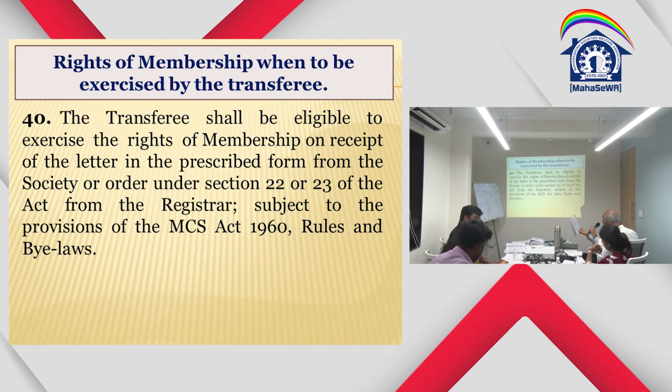So upon acceptance of the application for transfer of shares and interest of so and so in the capital property of the society to you, and upon acceptance of the application for membership of the society, simultaneously in the general body meeting held on so and so, your name has been entered in the register of members in I form and in the list of members J form, and necessary endorsement of shares held by the transferor to your name has been made in the letter bearing number so. Upon receiving this letter, you shall be eligible to exercise the rights of the membership of the society according to the Act, rules and bylaws. The share certificate duly endorsed in your name is attached herein.